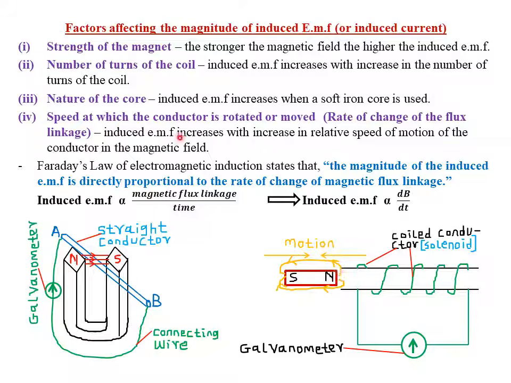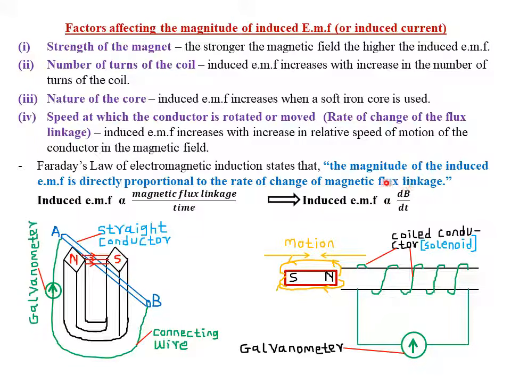Now from this particular point, we obtain what we call Faraday's law. That is from the name Michael Faraday, who made great contributions to electromagnetism. So Faraday's law of electromagnetic induction states that the magnitude of the induced EMF is directly proportional to the rate of change of the magnetic flux linkage.